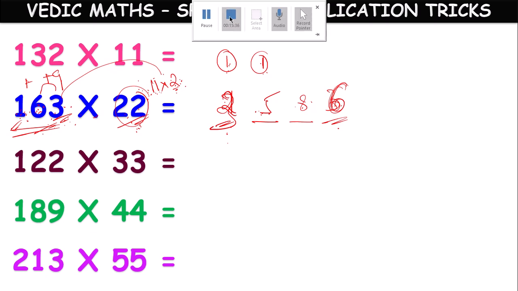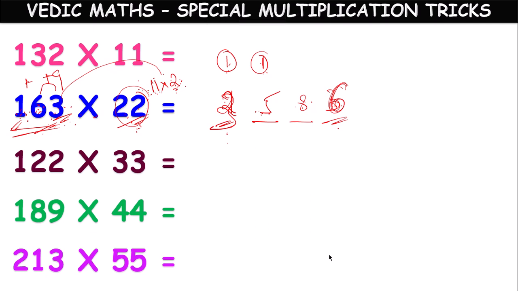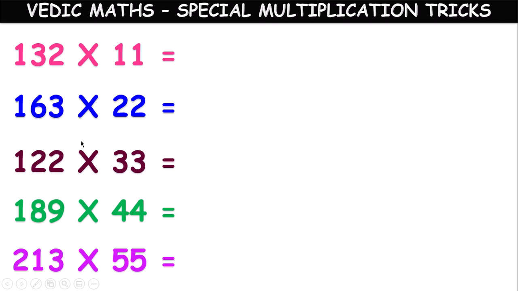One minute children, let me explain once again. Okay children, here. So 163 into 22. So here we have 3 in units place. That is to be multiplied by 2. 3 into 2, 6 we will get. Next, 3 plus 6, how much? 9. 9 into 2, how much? 18. Only 8 we have to take. 1 will be carried to the next digit. So what is the next digit?